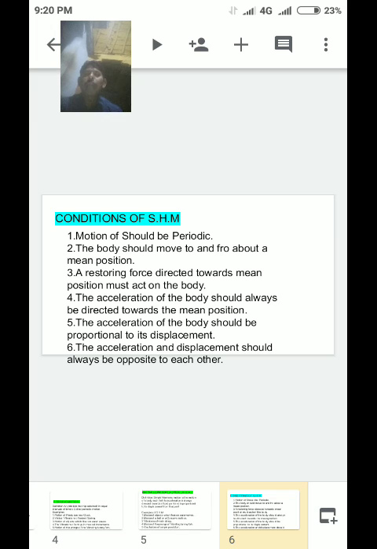Fourth one, the acceleration of the body should always be directed towards the main position. Fifth one, the acceleration should be proportional to its displacement. Sixth one, the acceleration and displacement should always be opposite to each other.